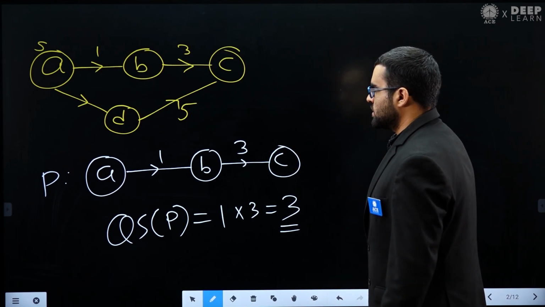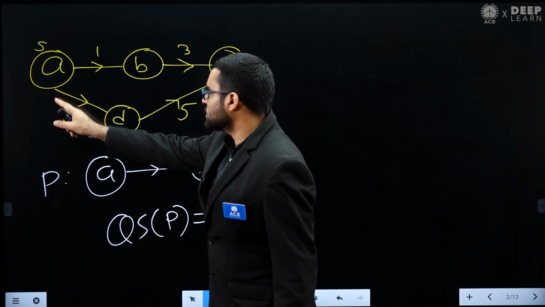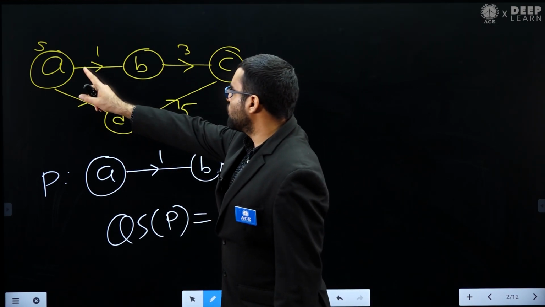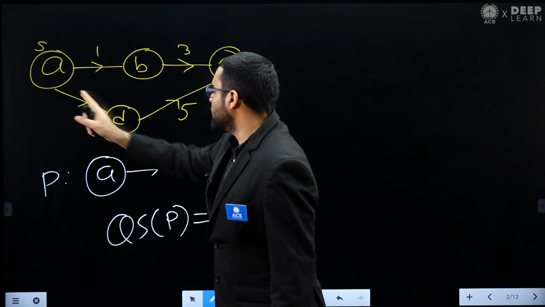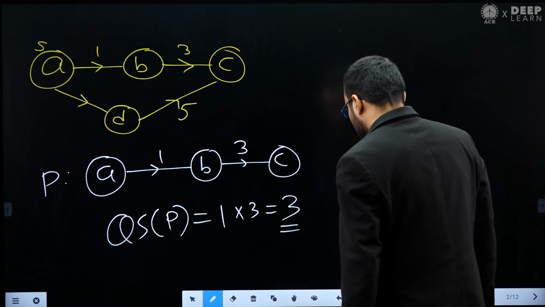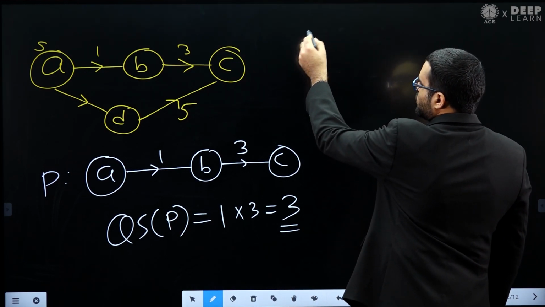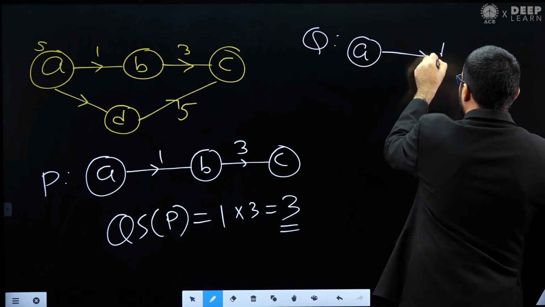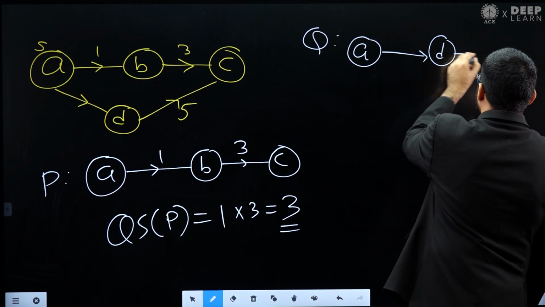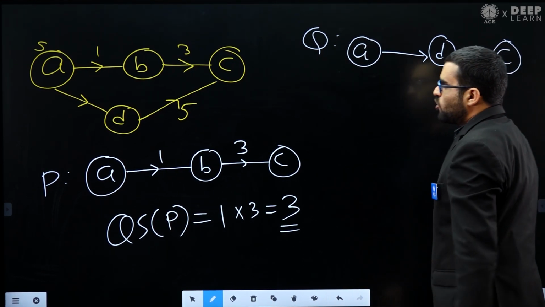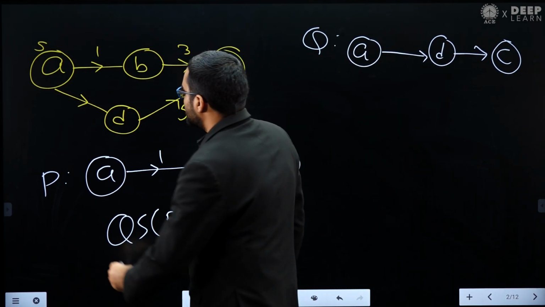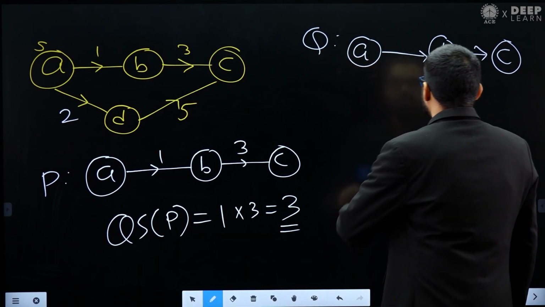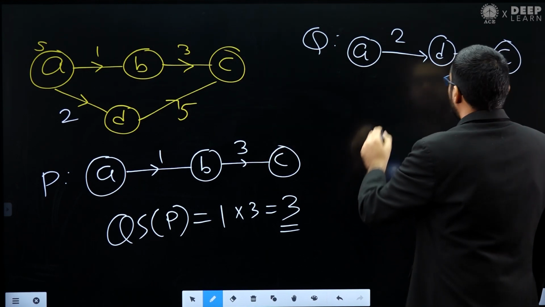Now here one more point you can see. From this source vertex to this vertex C, there are two paths. Either you can go from A to B to C, or you can go from A to D to C. So there is another path that is possible. Let me call it path Q. From A I can go to D, and from D I can go to C. Let's assume that the edge weight from A to D is 2, and from D to C the edge weight is 5.